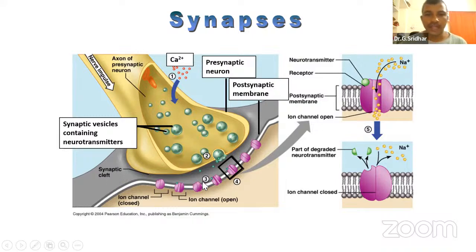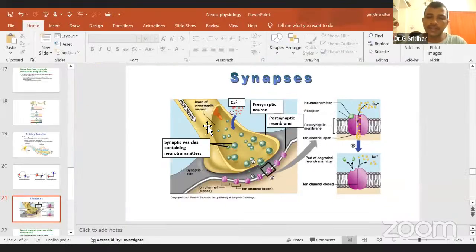If the gap length is 2 nanometers, it is electrical. If the gap is more, it is chemical. We'll discuss the structure of the synapse in the next class, because I don't want to waste your next class time.